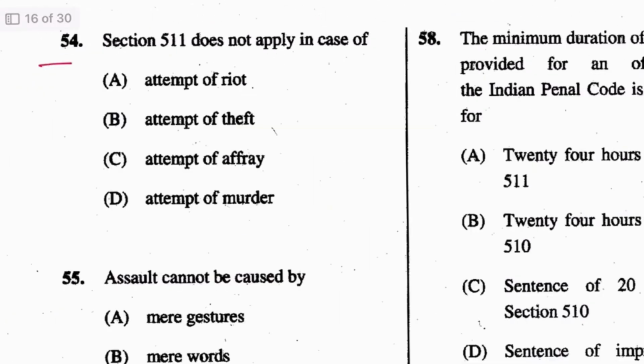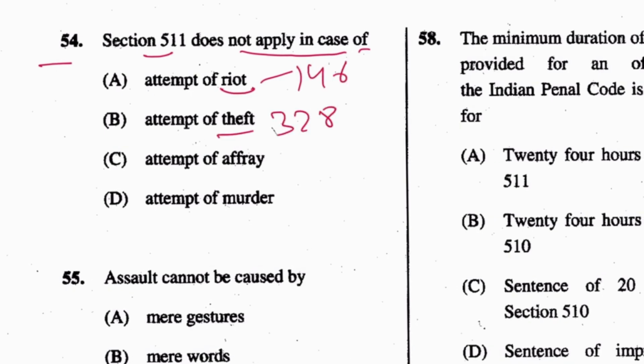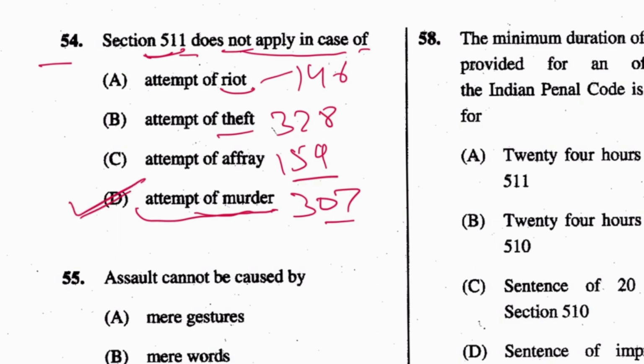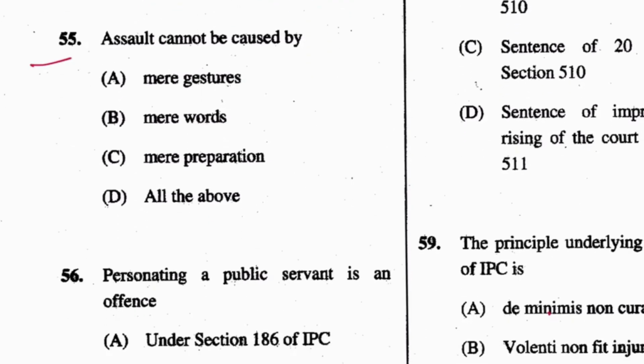Next, 54. Section 511 does not apply in the case of attempt to riots. Yes. Where the provision for riots is in 146, theft 378, affray 159. Attempt to murder, there's a specific provision under section 307. So 511 is for attempt. So if there is a specific provision for attempt to murder, then 511 will not be applied. So D is the answer. Next, 55. Assault cannot be caused by mere gestures, words, preparation. Mere words. B is the answer.